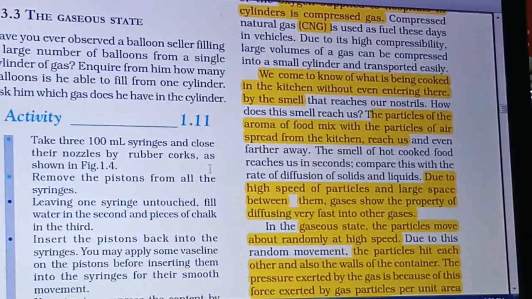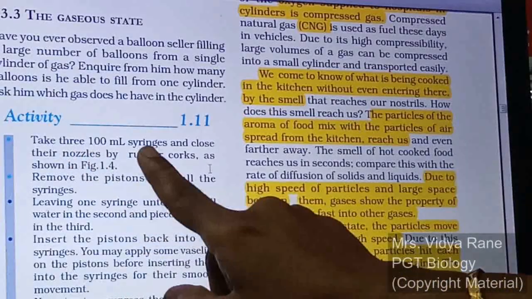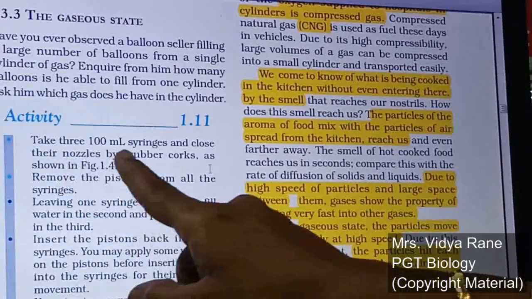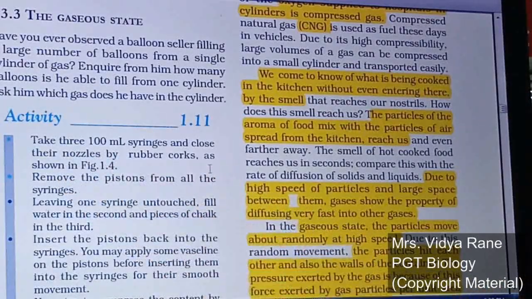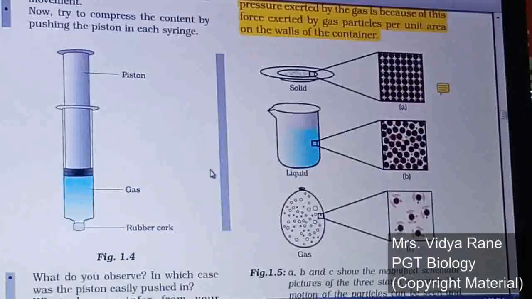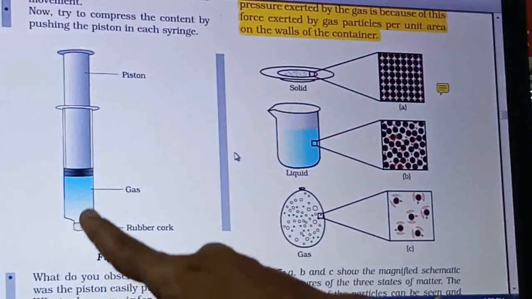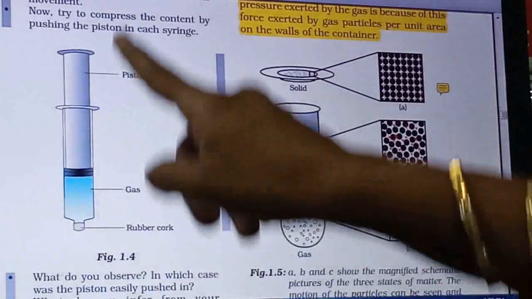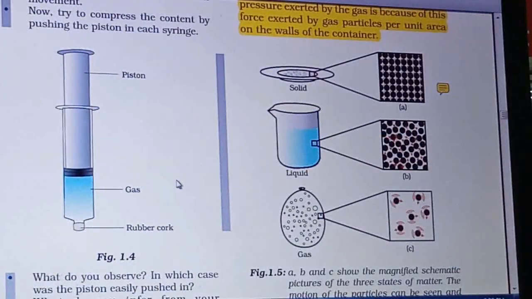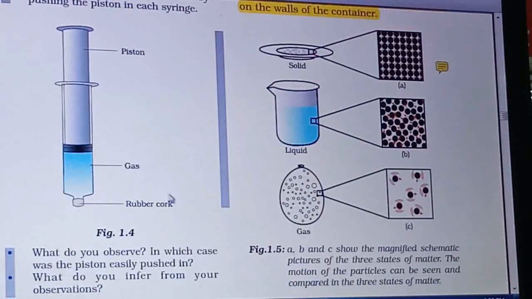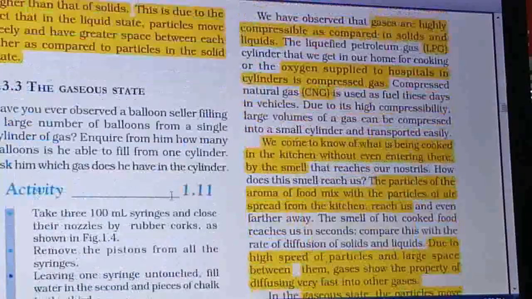Then the next point is about the gaseous state. For that, see, an activity is given. You have to take 3 syringes of 100 ml. Close their nozzles with a rubber cork, as shown here in the picture, right? And compress the gas present in them. This activity will show you that gas is more compressible than solid and liquid.